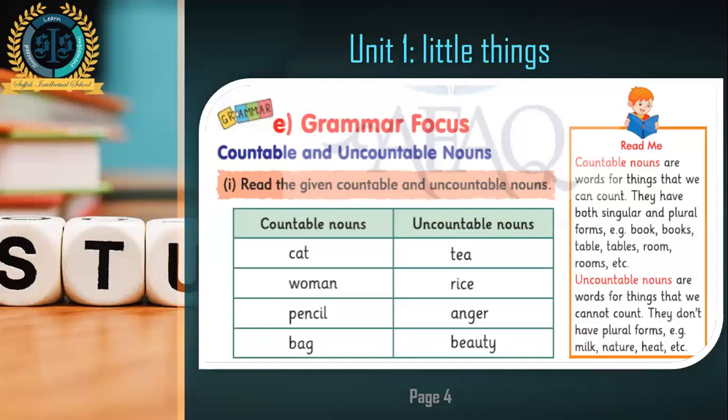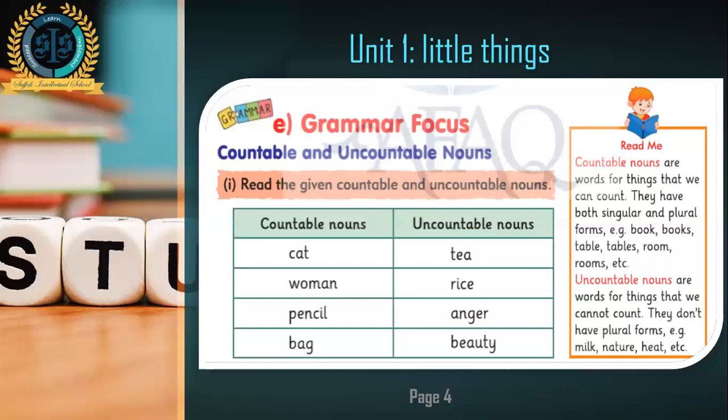Now we can see that countable nouns are those nouns, things, people, animals, anything that can come in a singular form and a plural form both, and they can be counted. Like in terms of 1, 2, 3, 4, 5, we can count them. So these are countable nouns.